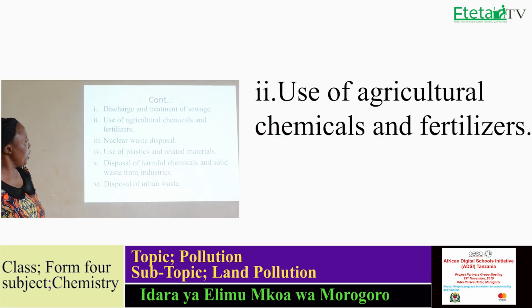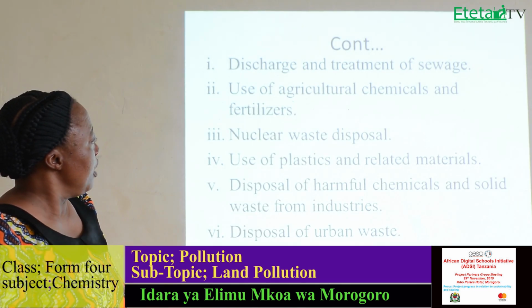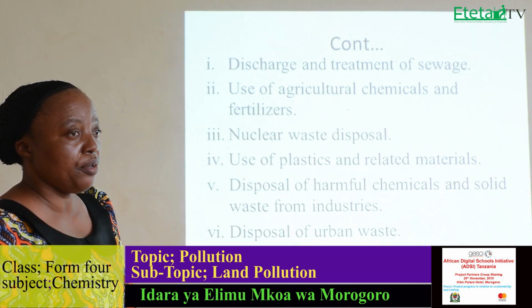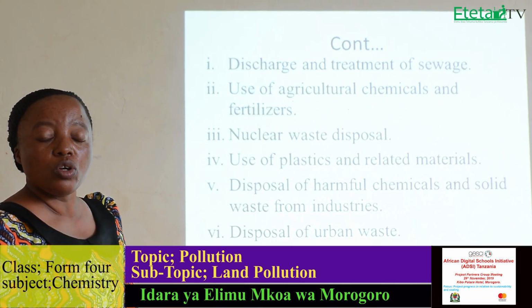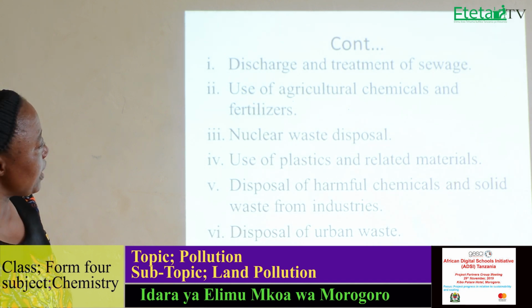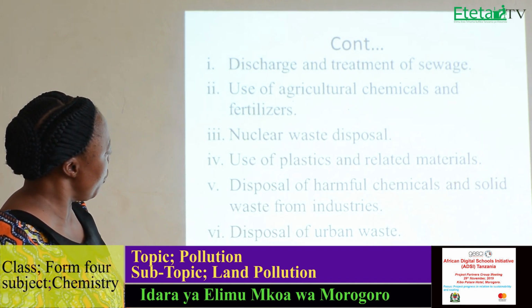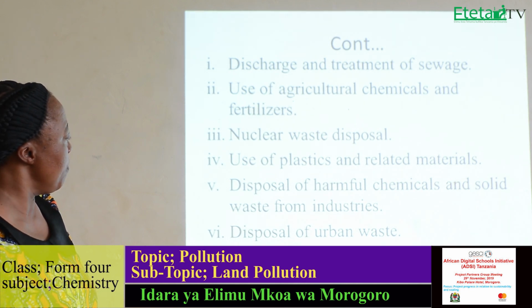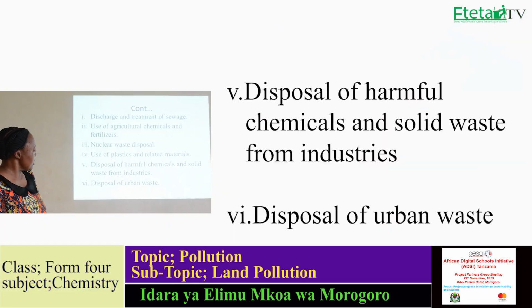Use of agricultural chemicals and fertilizers. 3. Nuclear waste disposals. 4. The use of plastic and related materials. So all of these, the laws should be put down in order to govern these things. 5. Disposal of harmful chemicals and solid waste from the industries. 6. Disposal of urban waste.